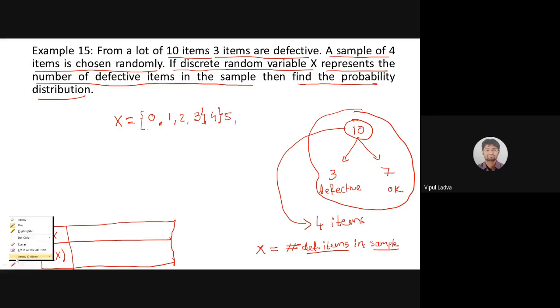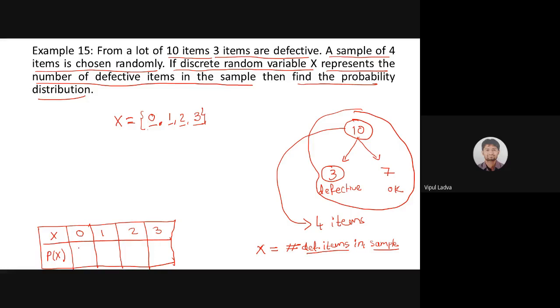In this situation I am having just 3 defective items, is it? Yes, sir. So the possible values that random variable x is going to take will be 0 or 1 or 2 or maximum 3. Out of 4, 3 defective हो सकते हैं. ऐसा हो ही नहीं सकता out of 4, 4 are defective, because I am just having 3 defective items, is it? So quite possible कोई भी defective ना हो. एक defective निकले, 2 defective निकले या तो 3 defective निकले. Are we good with this? So with the help of Nidhi, we are good with our first row. X can take these 4 values 0, 1, 2, and 3.